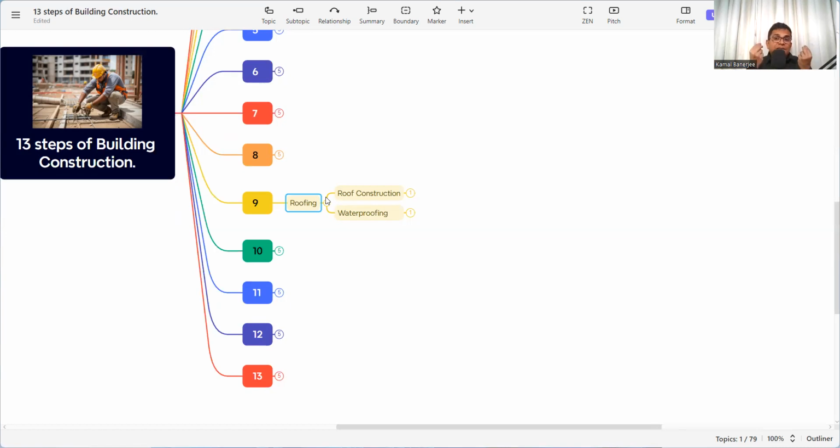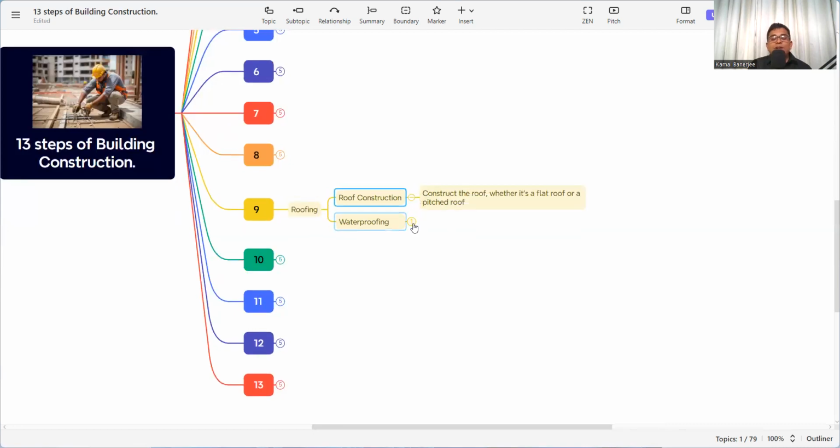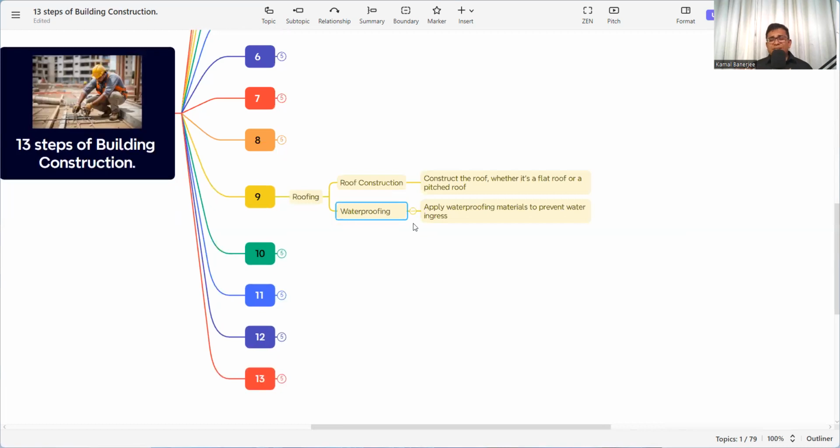If there is penetration inside the slab, then the slab reinforcement will be corroded, and its volume will increase, and the durability of the concrete will be less, and the concrete will crack. So the waterproofing also needs to be constructed for the roofing system in the roof. And there are different types of waterproofing, and according to the specification, we need to lay the waterproofing.